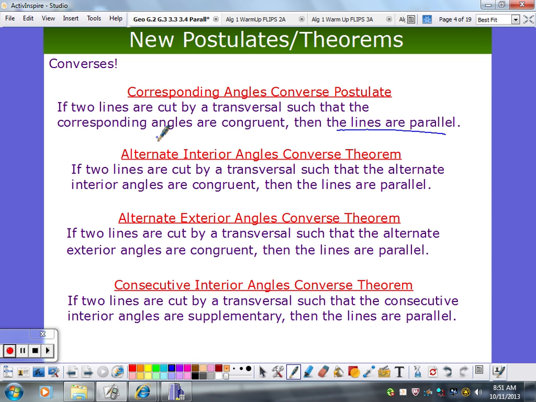The alternate interior angles converse theorem. If you have a transversal cutting two lines such that the alternate interior angles are congruent, then you can conclude the lines are parallel. Same with alternate exterior angles. Two lines are cut by a transversal such that the alternate exterior angles are congruent. That's enough to prove the lines are parallel. And same with consecutive interior. If your consecutive interior angles are supplementary, so we have to be careful with that, then the lines are parallel.